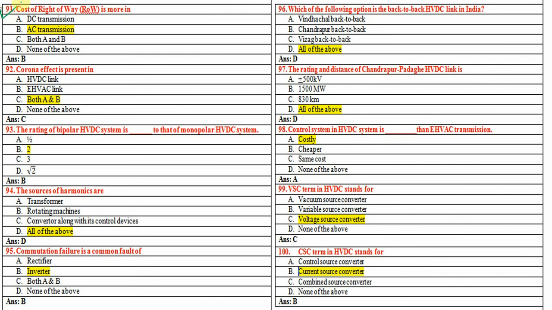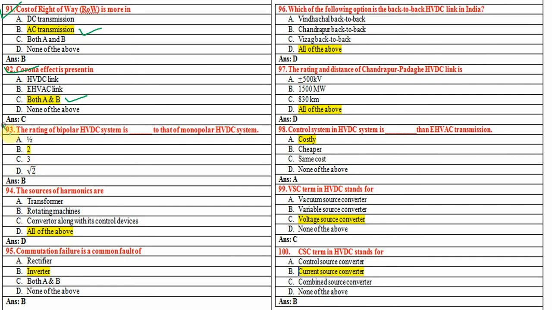Now the 91st question: the cost of the right of way is more in AC transmission. Corona effect is present in both A and B, meaning both HVDC and HVAC links. Corona effect occurs when the critical disruptive voltage is exceeded. So the answer is that the corona effect occurs in both cases.